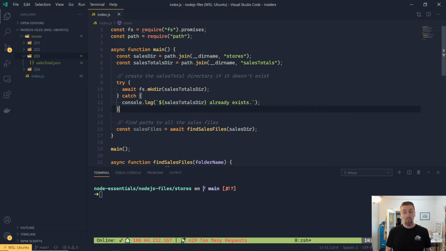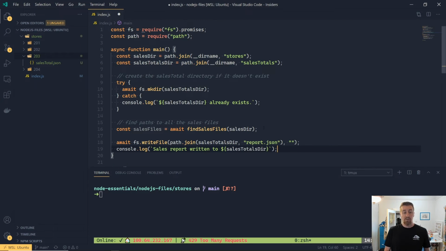And for that, we're going to use the writeFile method. The way writeFile works is that we provide it with the path to a file that we want to generate, and then the contents of that file. And again, it's asynchronous, so we're just going to wait on it. And then I'm just going to do console.log and just indicate that our application is completed. We're also using the path.join method here to make sure that we create the path correctly with the correct file system path separator. And we're just going to put an empty string here. We haven't built our report yet.